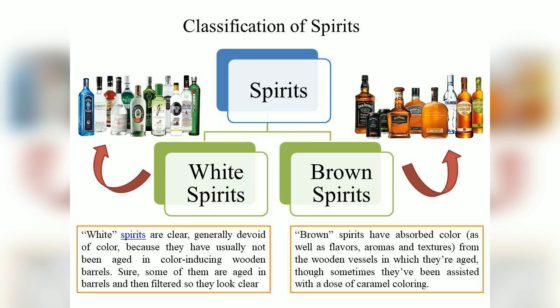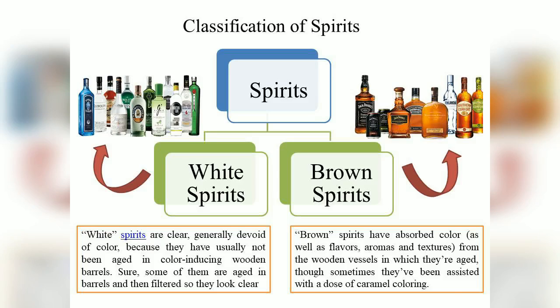Okay, so I've given you examples, and now you are quite clear about how spirits have been classified into two, that is white spirits and brown spirits. Now as you go ahead, this was the brief introduction about the spirits. Now we'll understand how we can obtain the spirits from a particular mixture.